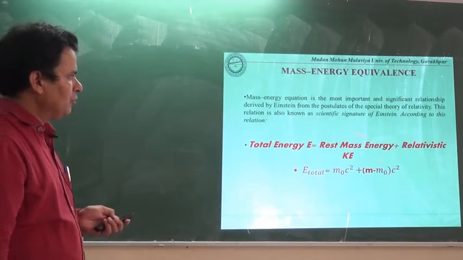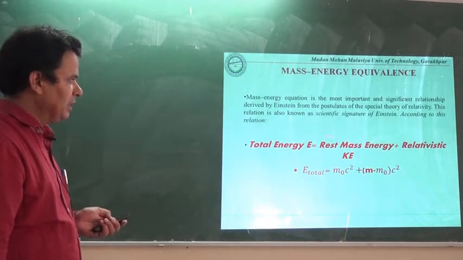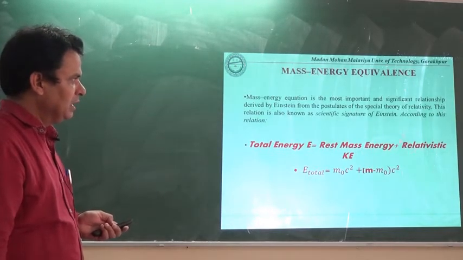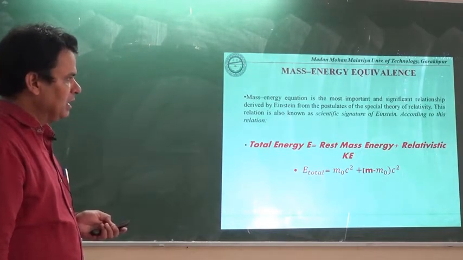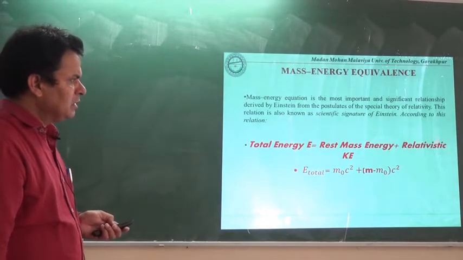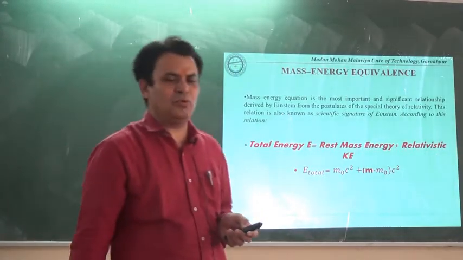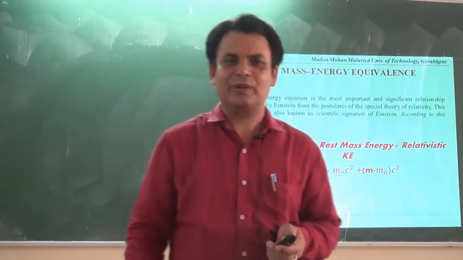This we have to always remember in case of relativistic mechanics. Here the relativistic kinetic energy is different from the kinetic energy whatever we have read in case of classical mechanics.